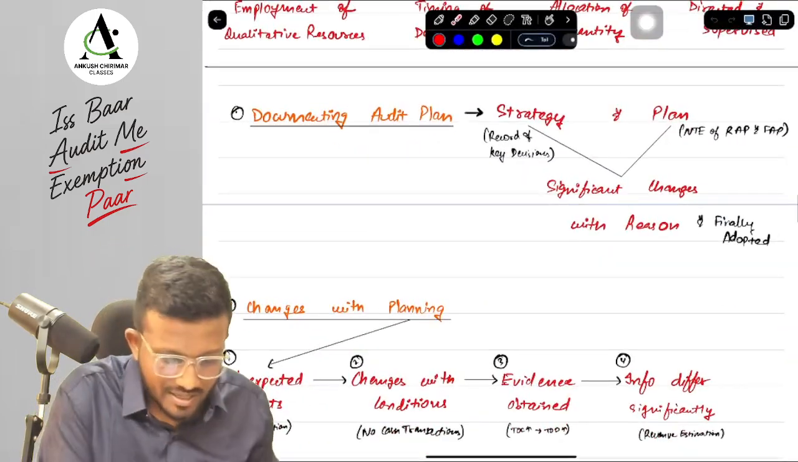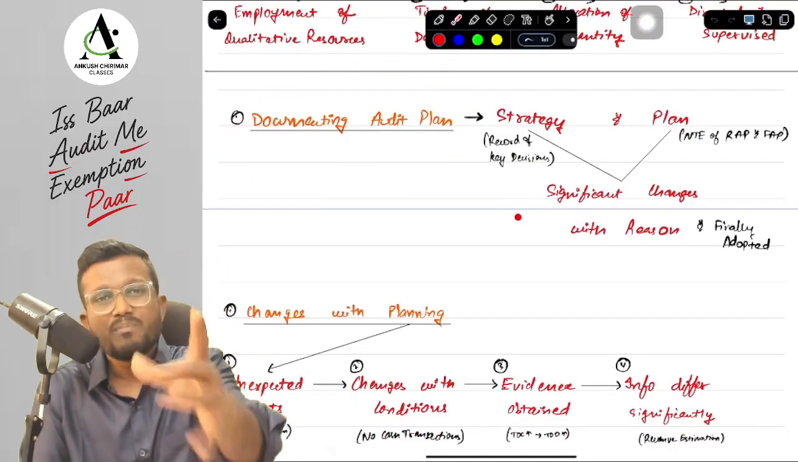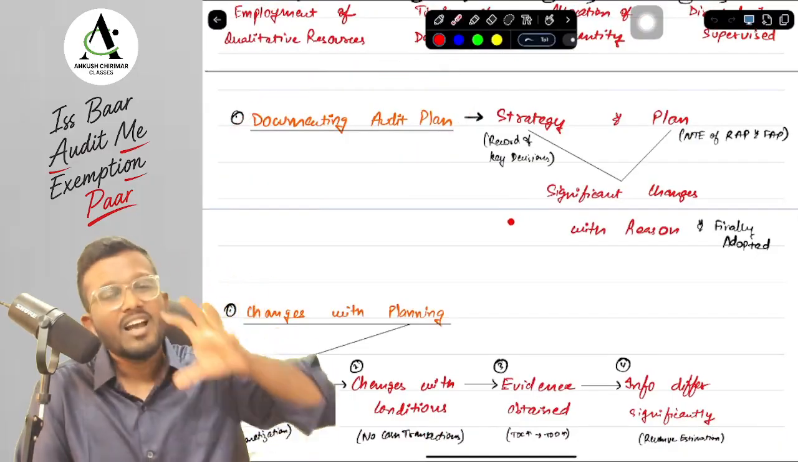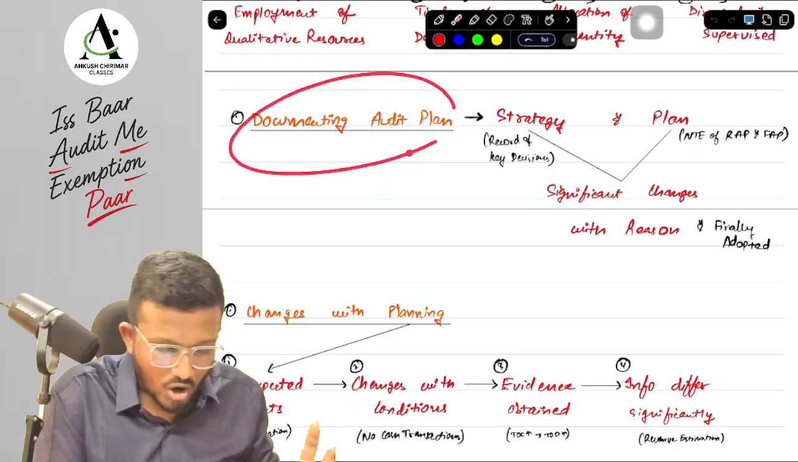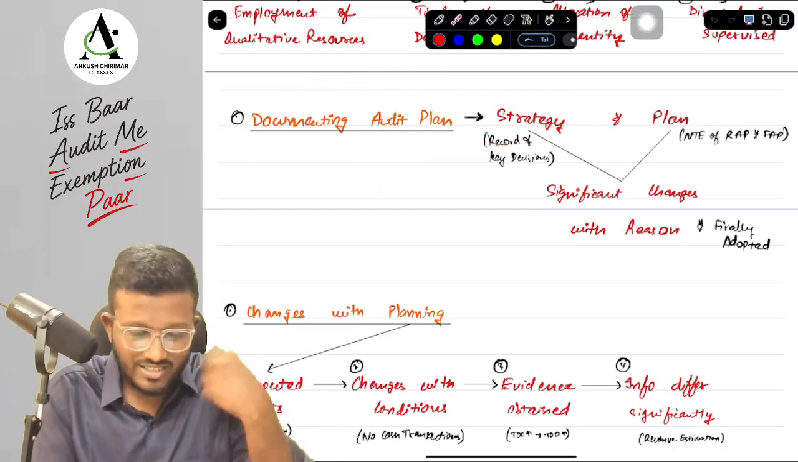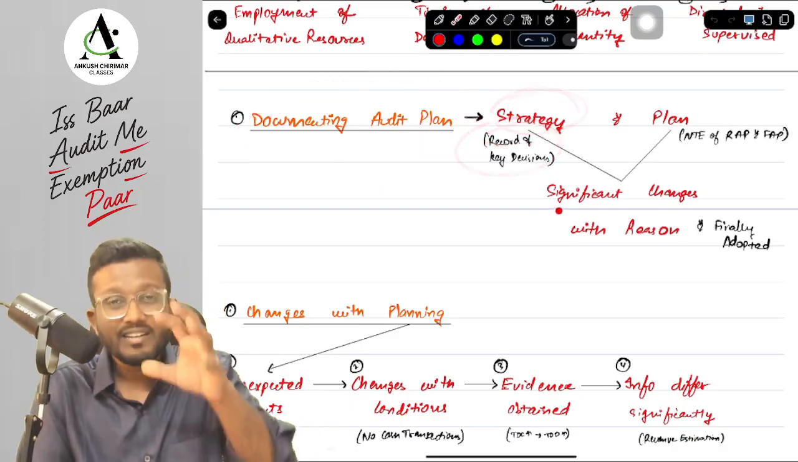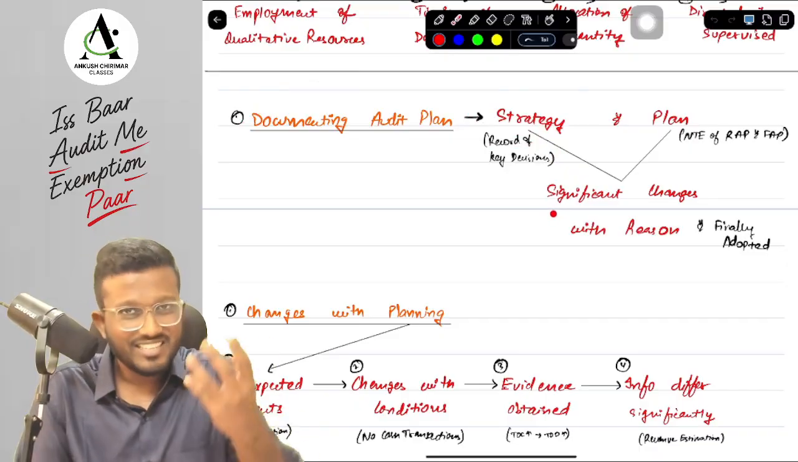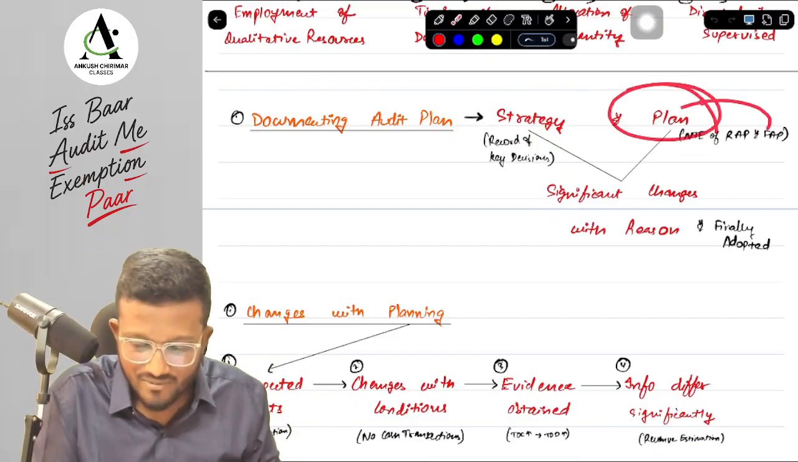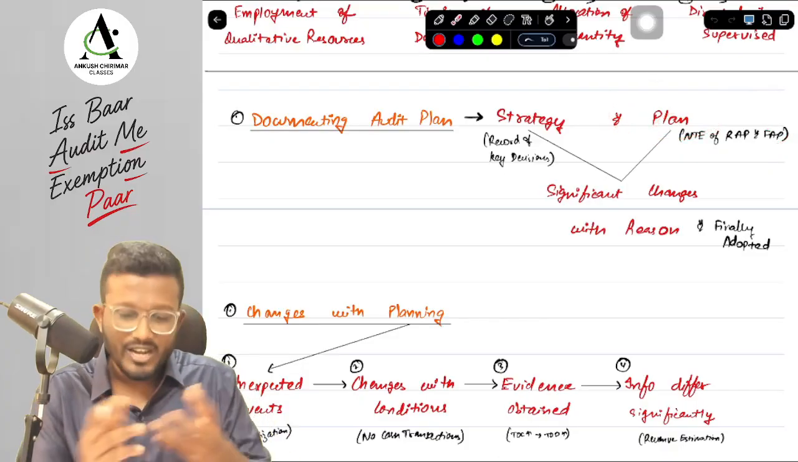Next is what, sir? Next, we have to document the audit plan. I have told documenting audit plan. You hear audit plan and strategy, so we have to document both. We have to document audit plan and audit strategy. In strategy, we have to document the record of the key decisions that we have made in the audit, and in plan we have to record the NTE of RAP and FAP that we have decided.